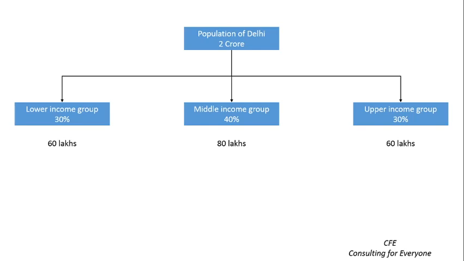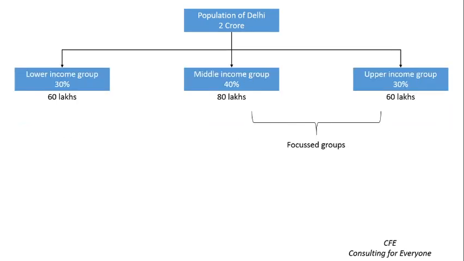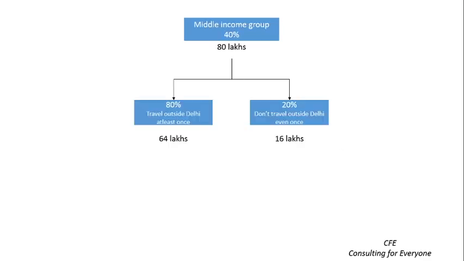As the low income group would hardly use the flight, for our solution we can ignore this group. Therefore, the middle income and high income groups become the focus group. Let's first focus on the middle income group. Let's assume 80% of the population travel outside Delhi and 20% of the population do not travel even once.